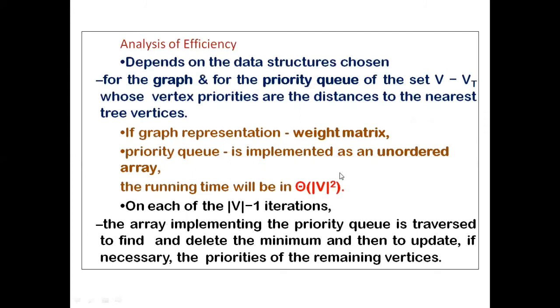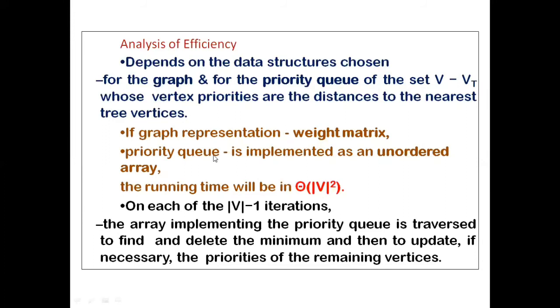Regarding the complexity analysis, the way you have stored the data determines the complexity. The graph can be represented in two different ways, adjacency list or adjacency matrix. If the graph is represented as an adjacency matrix, and you must also select the edge with the minimum weight, you can use a priority queue for selecting the minimum weight.